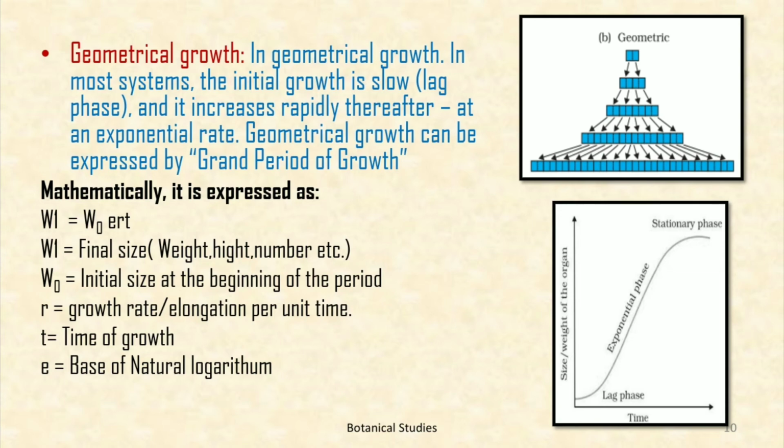Mathematically, it is expressed as W1 = W0 e^rt. W1 means final size. W0 is equal to initial size at the beginning of the period. r is equal to growth rate or elongation per unit time. t means time of growth and e means base of natural logarithm.